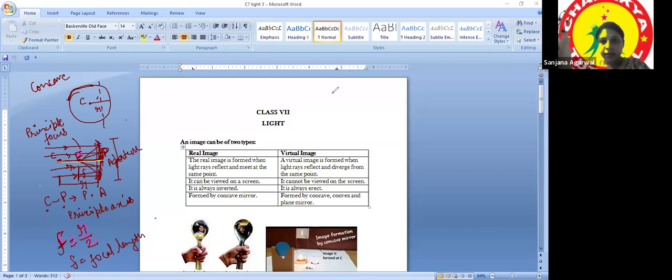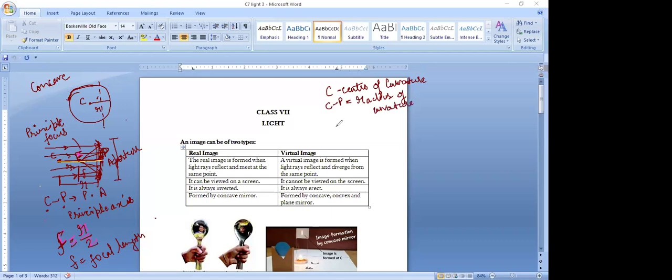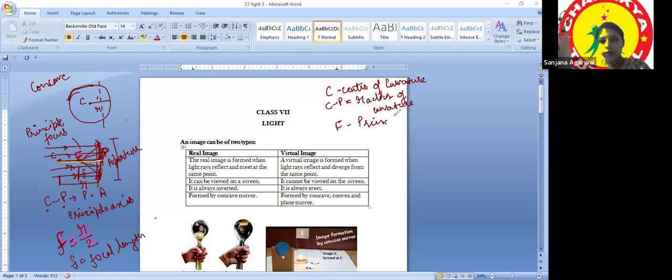Let me summarize. We have C, the center of curvature. The distance from C to P is the radius of curvature. Then we have point F, which is the principal focus.